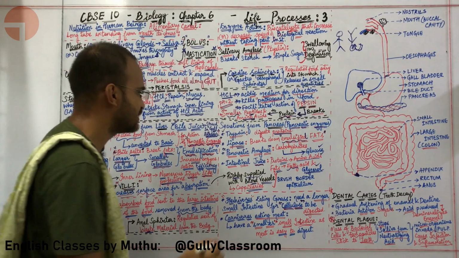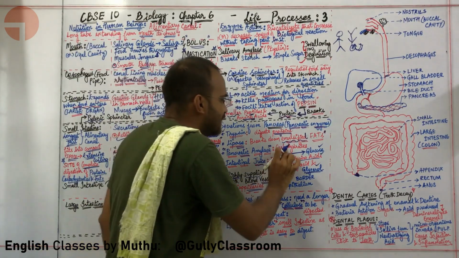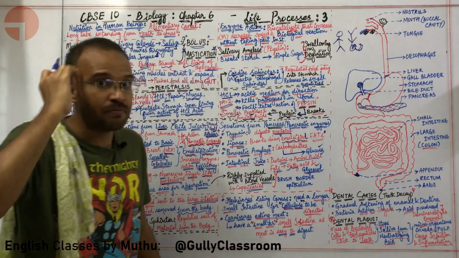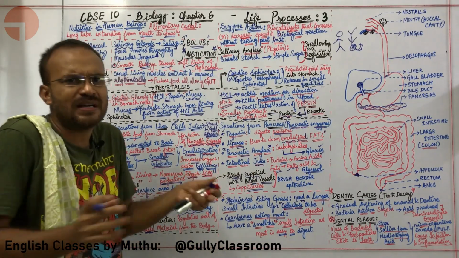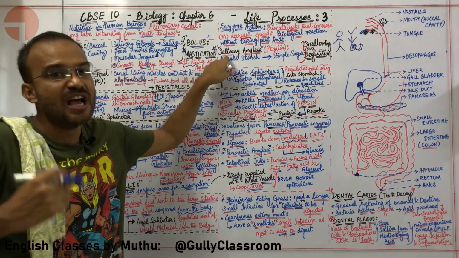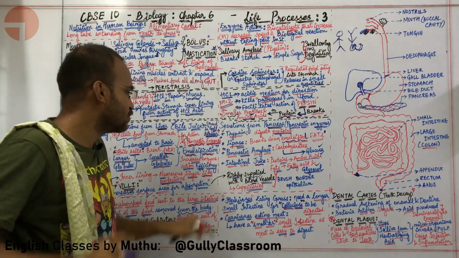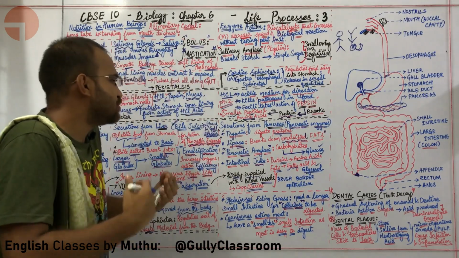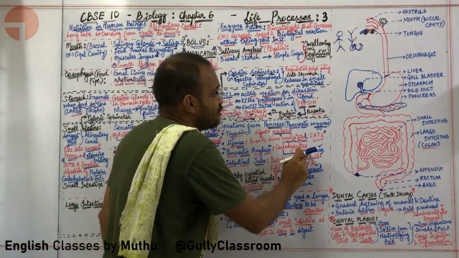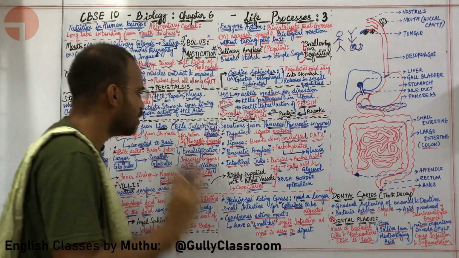Okay, sir. What about pancreatic amylase? Pancreatic amylase is converting carbohydrate to glucose. Remember this, wherever amylase is present, carbohydrate is being digested. We had salivary amylase which digested carbohydrate in our mouth. We have pancreatic amylase which is going to digest carbohydrates to glucose right here in the initial part of the small intestine. Okay, sir.